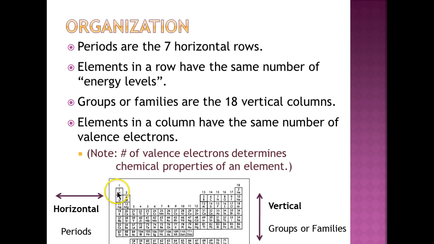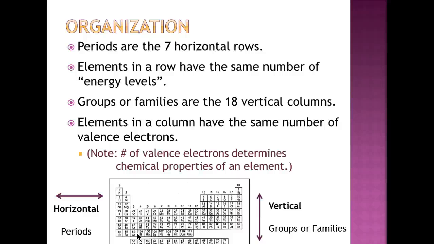And the elements in each period have the same number of energy levels. And you're like, wait a minute, I thought that we didn't have energy levels. Well, remember, energy levels for an electron cloud model are just areas where the electrons would most likely be found. So if somebody was searching for you in school, where would you most likely be? Smaller atoms have fewer places where the electrons can be, and the bigger atoms have more places where the electrons can be. This is like the difference between having a really small school with fewer classrooms to look in versus a big school with a lot more classrooms in it.